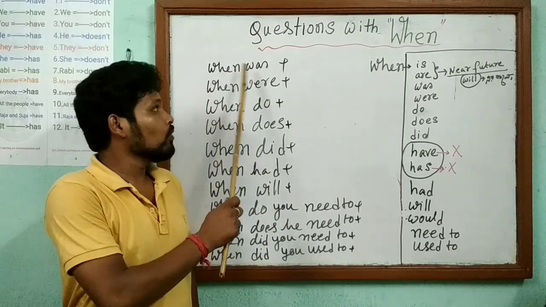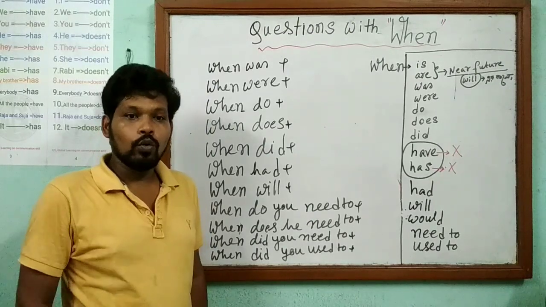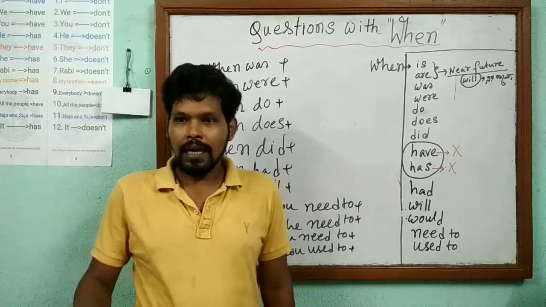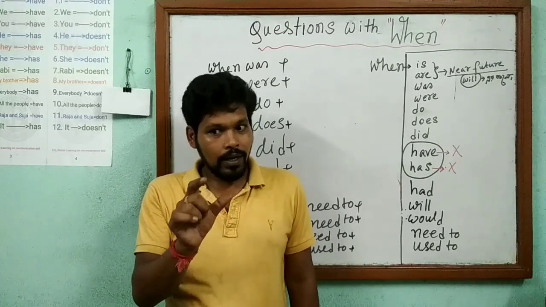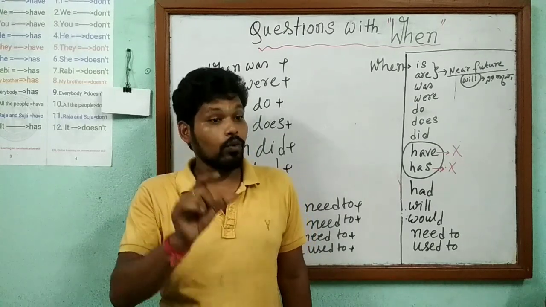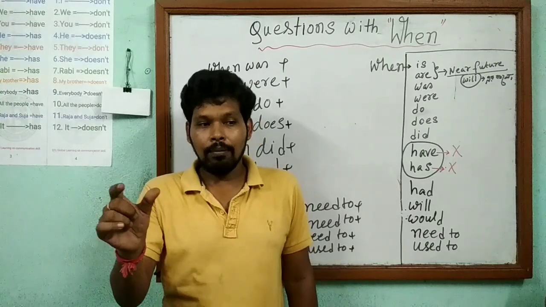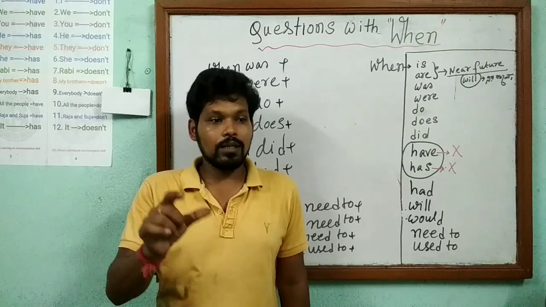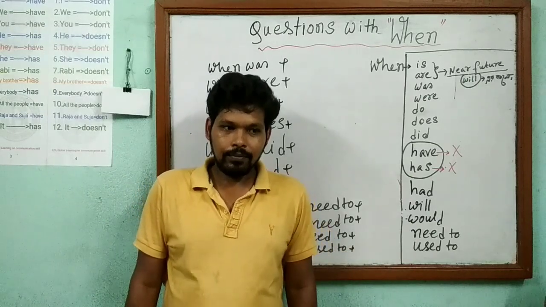So at first, when was? After when was, which subject can we use? We have to remember this. When was he? When was she? When was Ram? When was father? When was mother? That means third person singular number. They will not be used here.